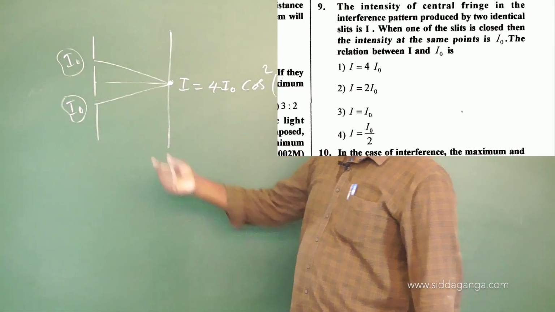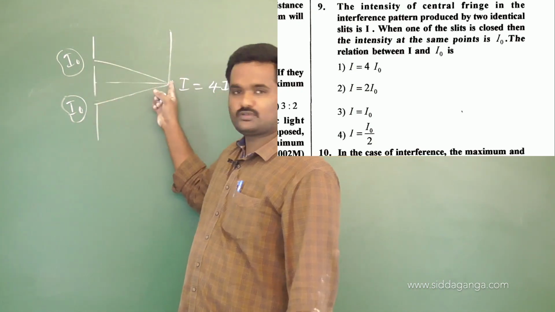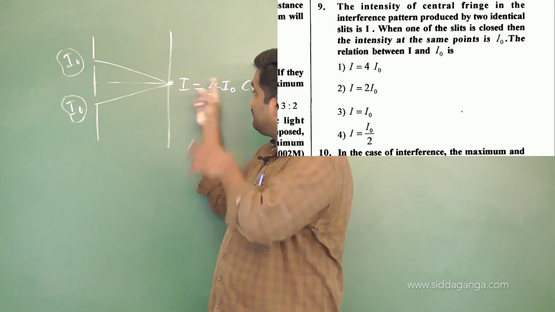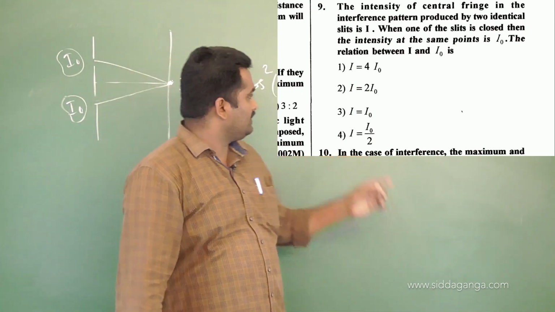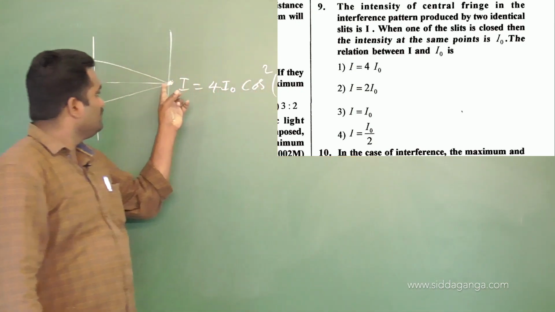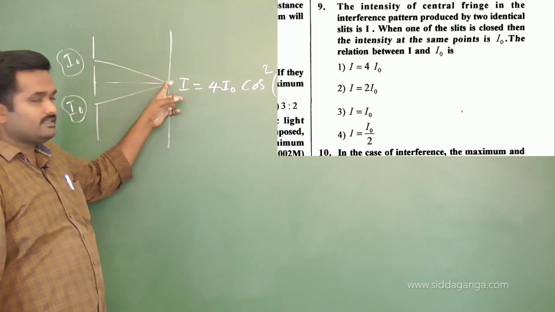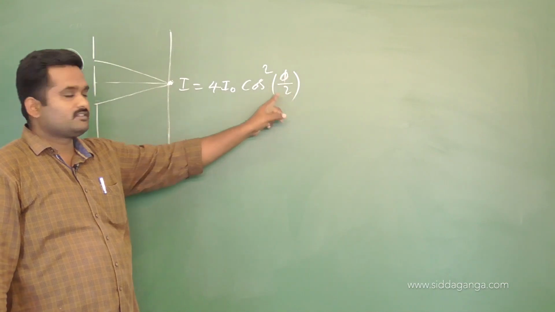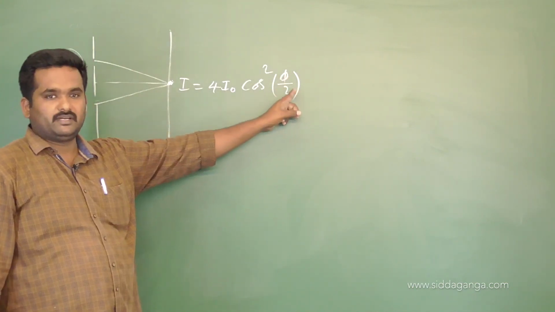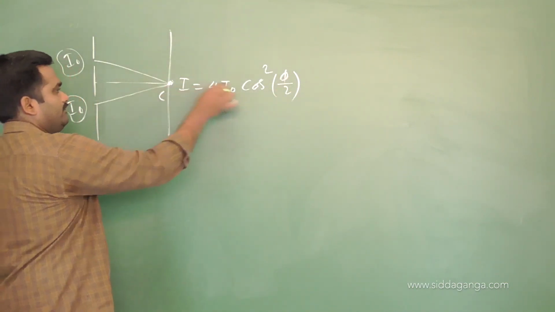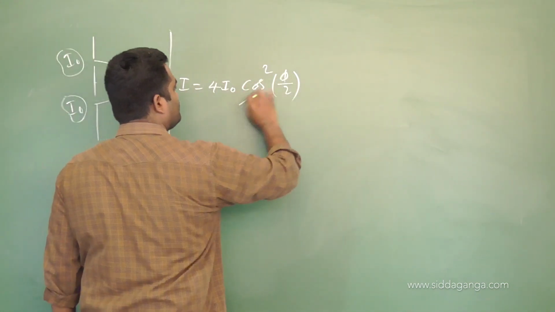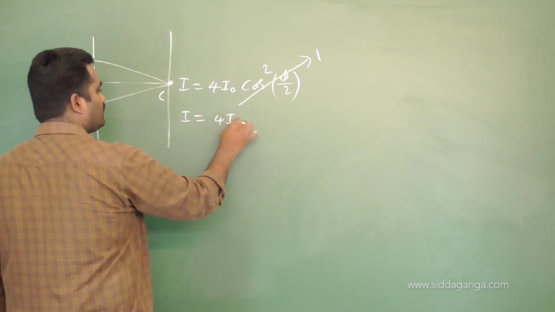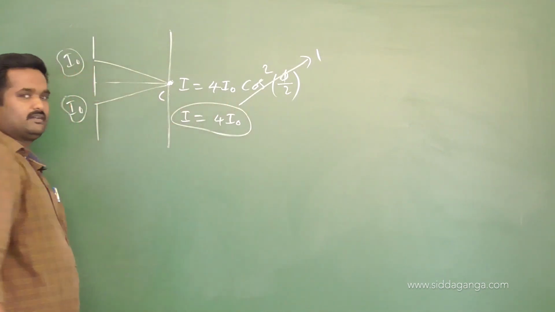Means, any two waves which are going to be superposed on the screen at a given point. If they have a phase difference of φ between them, then the resultant intensity at that point is given by 4 I naught cos squared φ by 2. At the center of the screen, φ will be 0, so this value will become 1. Then I will be equal to 4 I naught.